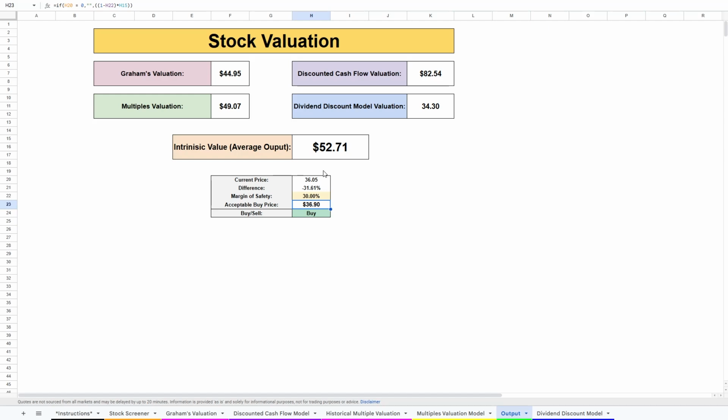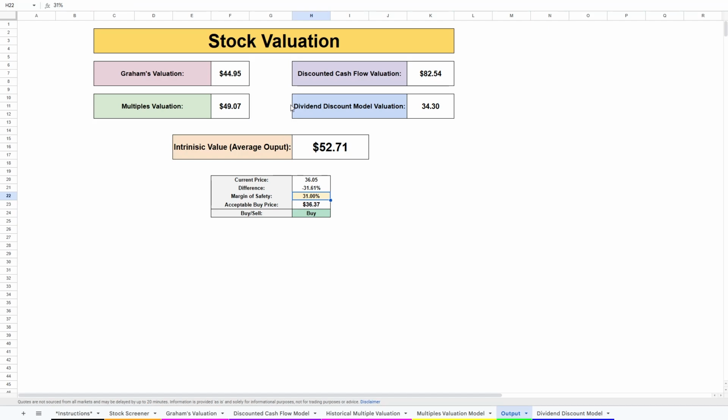Now, you may say that this is a Chinese company, so the risk is basically assumed. All Chinese companies have an inherent risk in them because of any potential conflict. And so this leads to higher margins of safety, but I think 30% is good enough for us. I think it's actually 32%, no, 31%. Yeah. So a 31% margin of safety. This is pretty good.